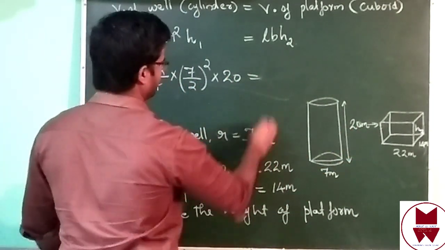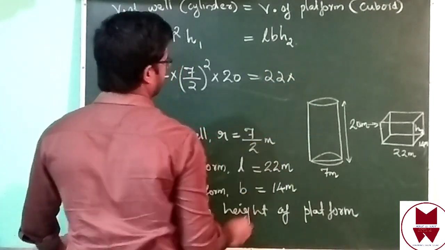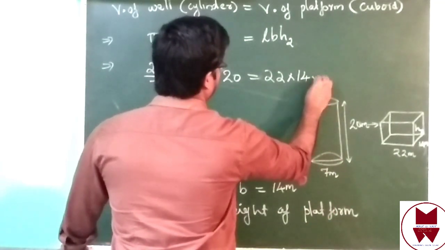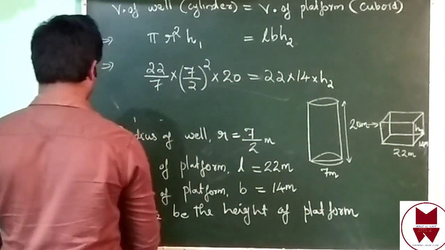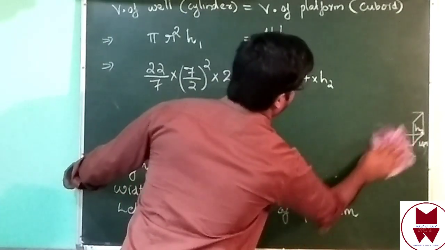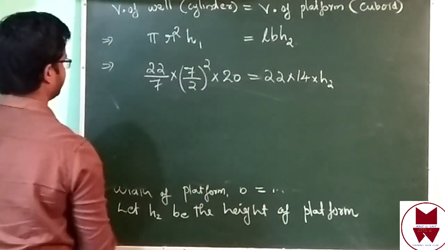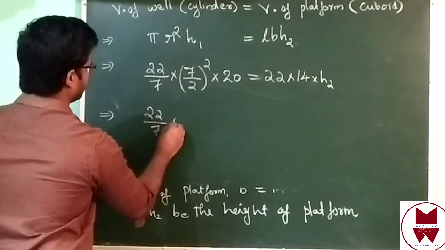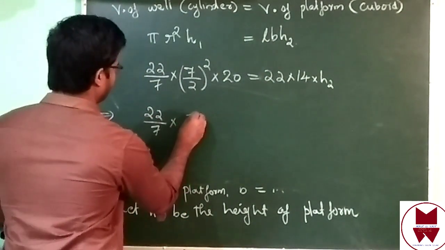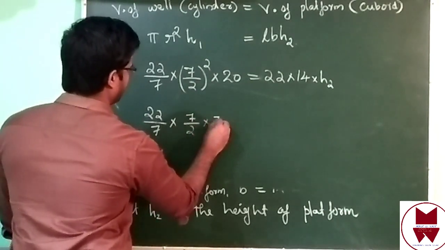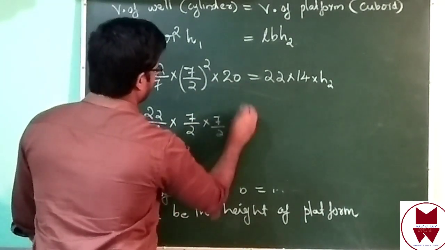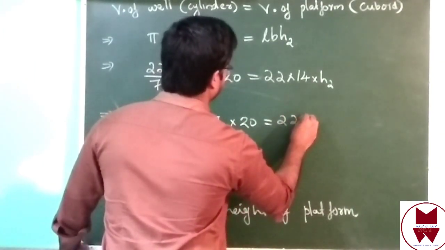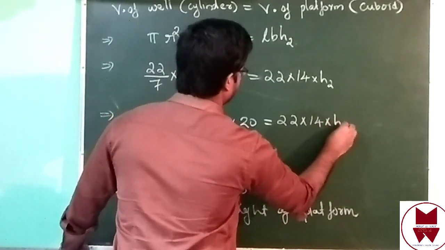Then l 22, then b 14. Height we don't know, we can take h2. (22 by 7) into 7 by 2 into 7 by 2 into 20 equal to 22 into 14 into h2.